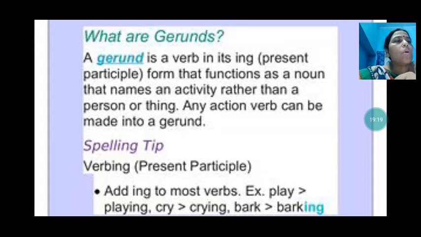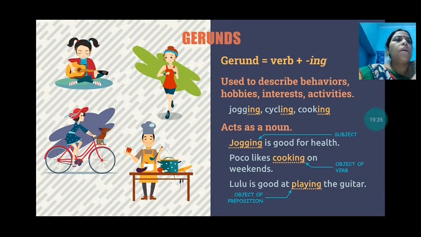And that is also called verbing. Verbing means verb plus ing. So play plus ing, play is a verb, add ing, that will become a gerund. Cry plus ing, that will become a gerund, crying. So that is called verbing. The gerund is verb plus ing, used to describe behaviors, hobbies, interests, activities like jogging, cycling, cooking. Then it acts as a noun.